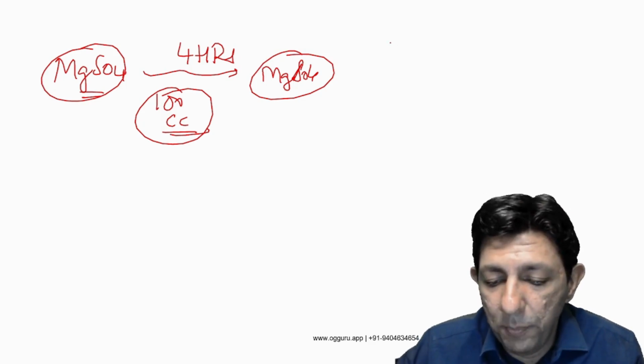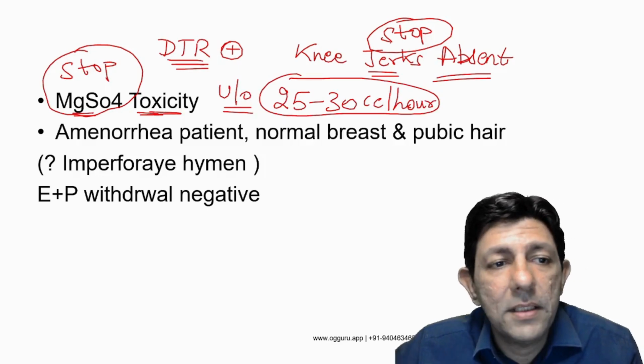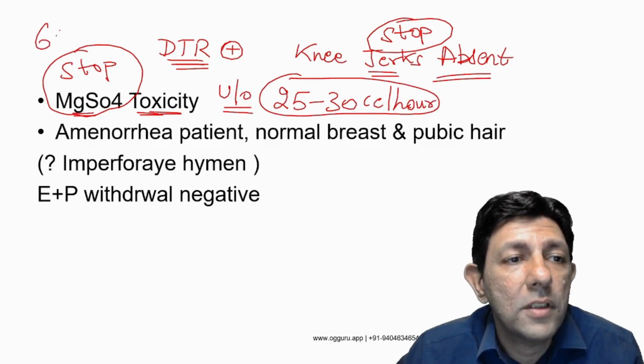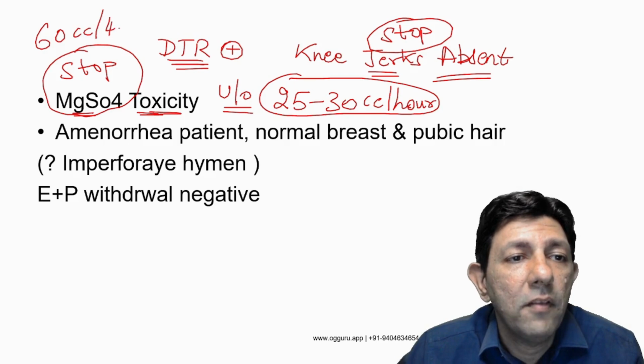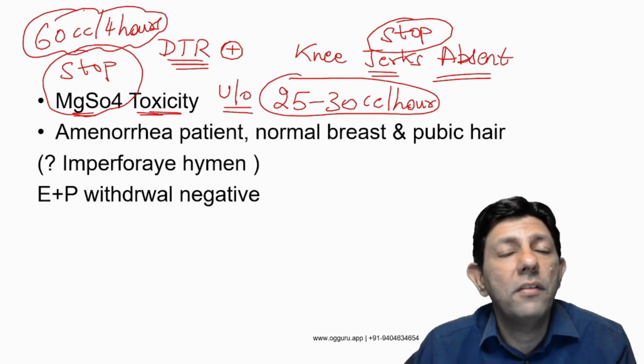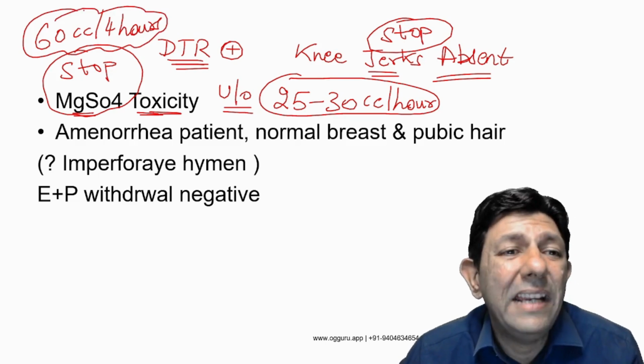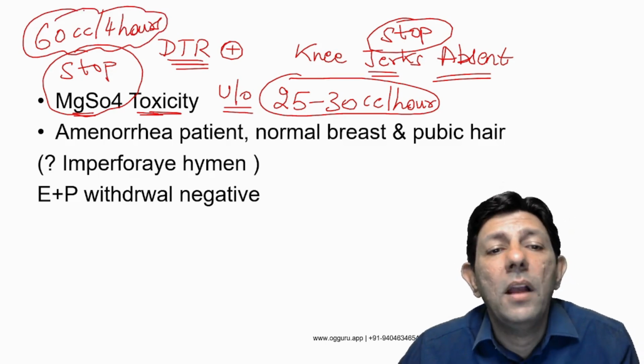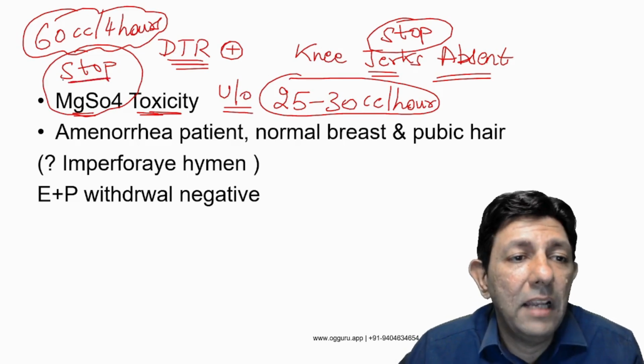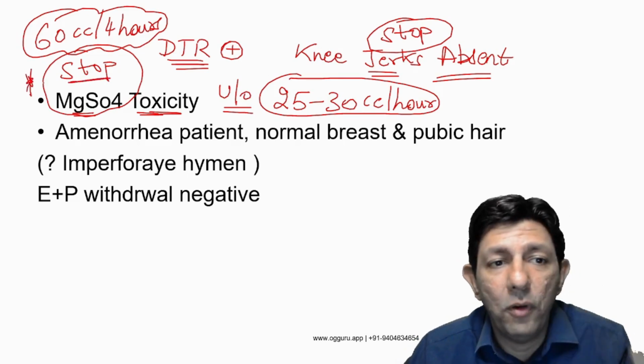In the question paper, the student told me the urine output given was some 60 cc in 4 hours. If only 60 cc is there in 4 hours, that is just 15 cc per hour, and that is the time when I will definitely stop magnesium. I hope you have got it correct.